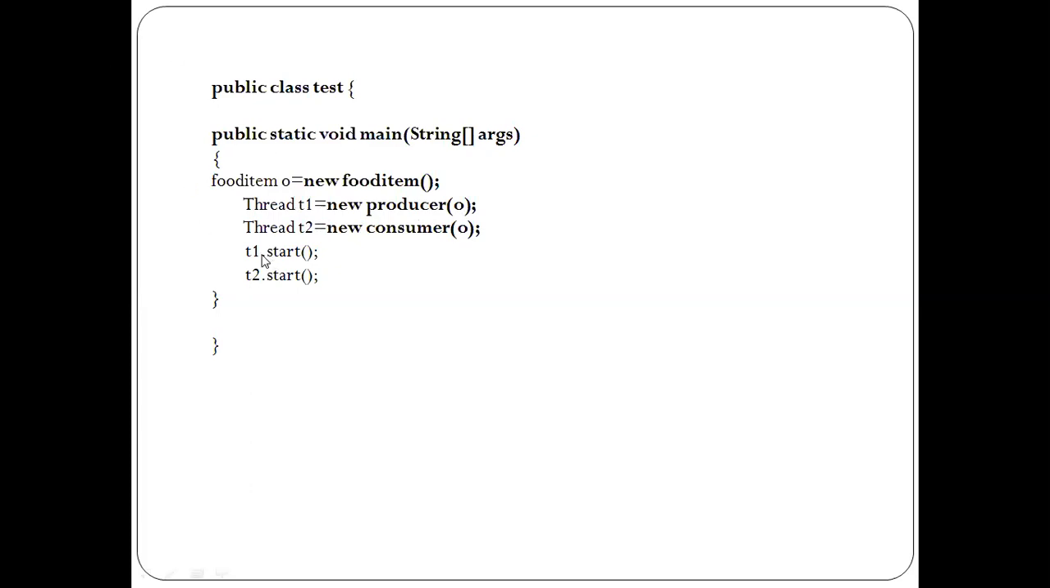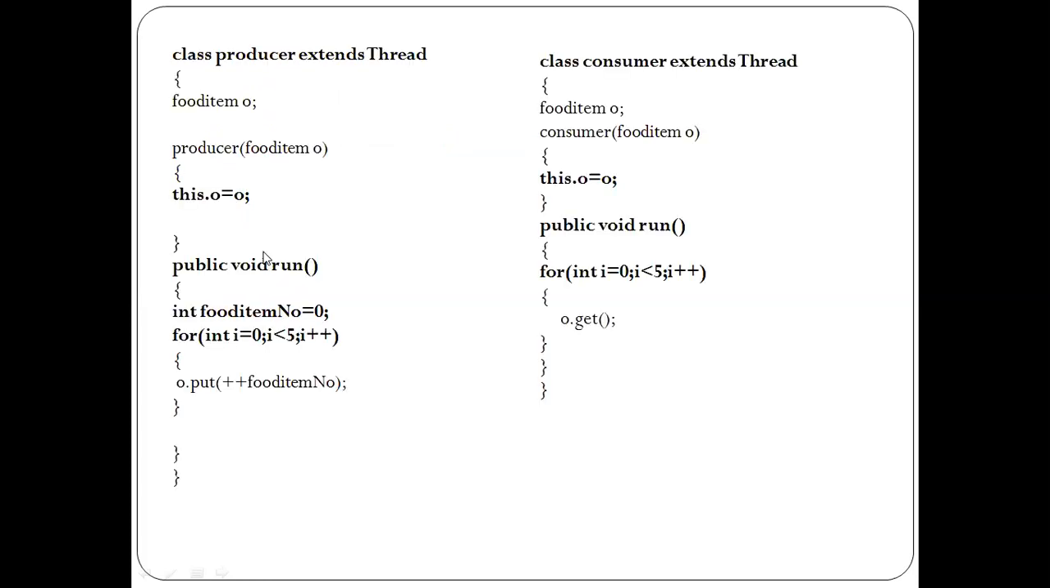Now I'm calling the start method. This is for the producer thread, and the second one is for the consumer thread. When I call the start method using T1, where T1 is indirectly referring to the producer thread and T2 to the consumer thread, that start will call the run method as soon as the resource is available. Now you are supposed to write which food number you are creating. Initially it has to be 0. That's why I have declared one local variable, integer food item number, with value 0. I want to produce 5 food items, and the same 5 I want to consume. So if you notice, the run method of the Producer class and the run method of the Consumer class are very similar.